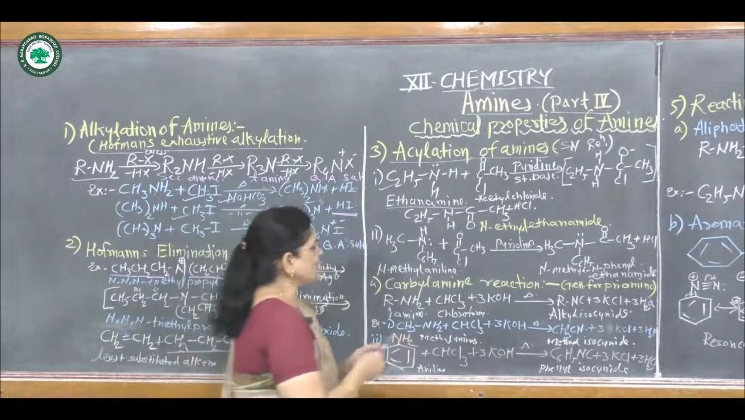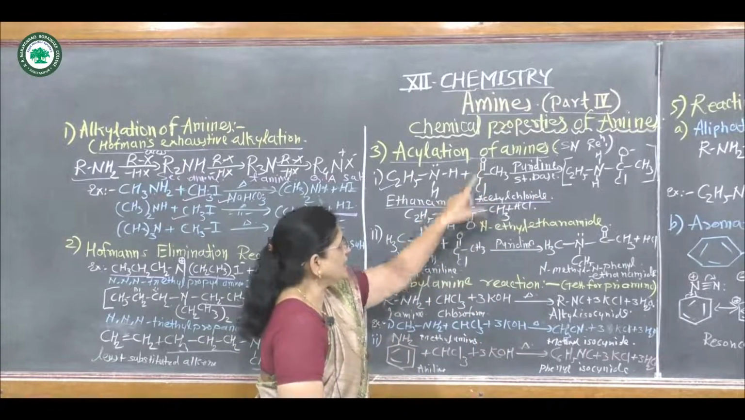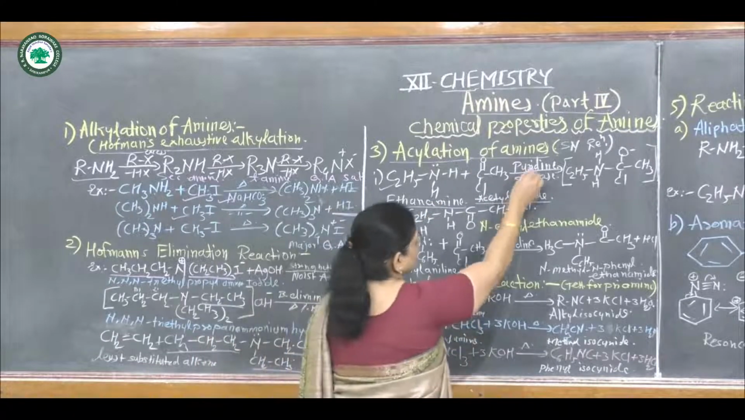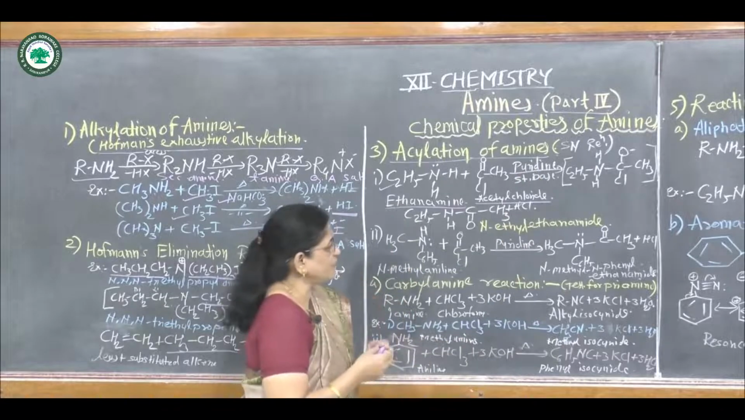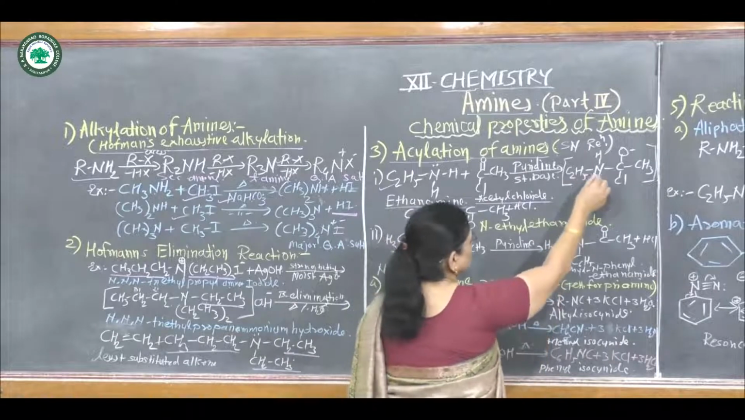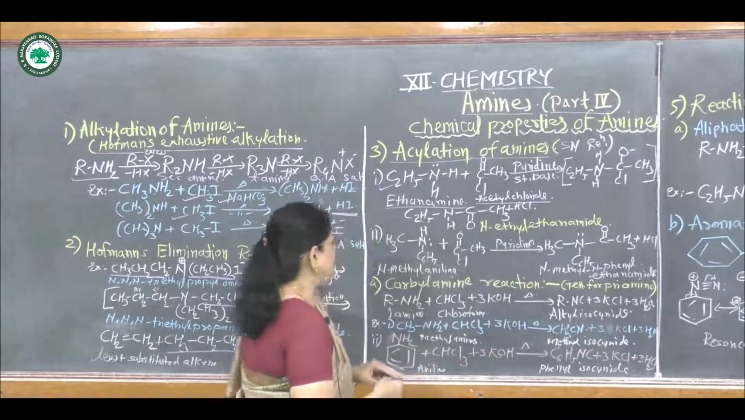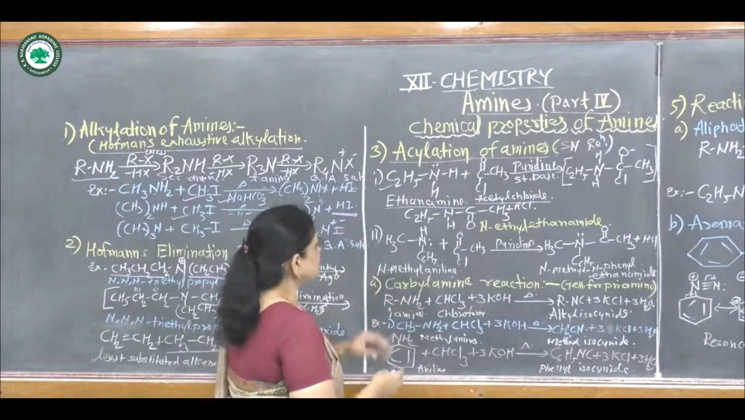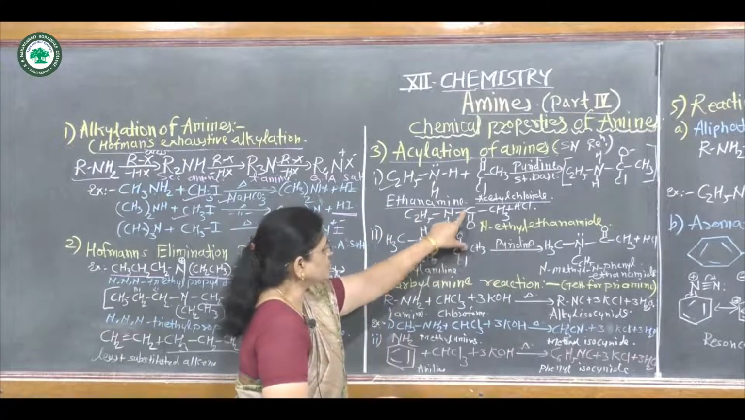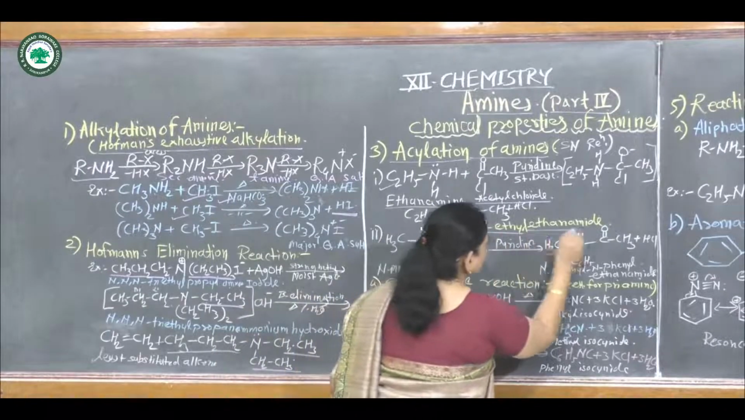If this ethanamine reacts with acetyl chloride, that is CH3COCl, in the presence of a base, pyridine, then it gives an intermediate product, C2H5NH-C(Cl)(O-)-CH3. Then after this it gives the second product, that is C2H5NHCOCH3. The name of this compound is N-ethyl ethanamide.